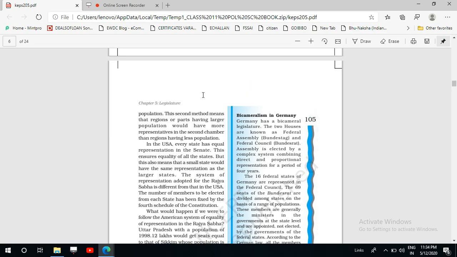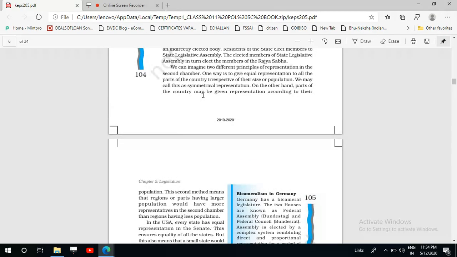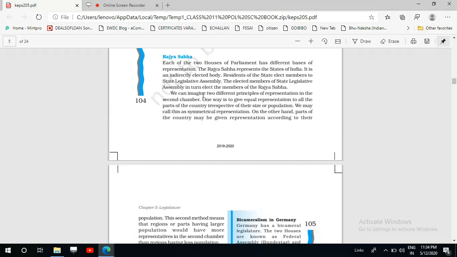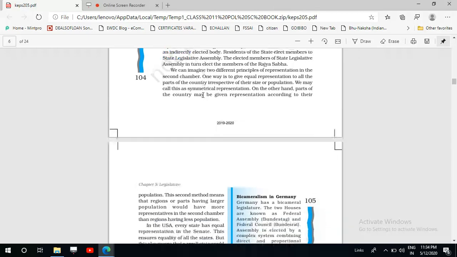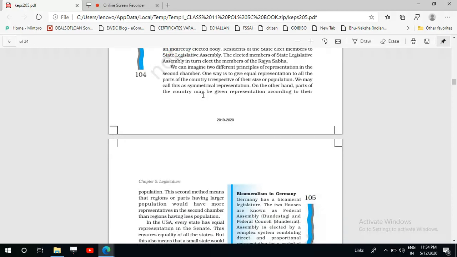Yesterday, we were discussing the composition of the Rajya Sabha, and in this context, we were seeing how the members of the Rajya Sabha are elected from each state legislative assembly.